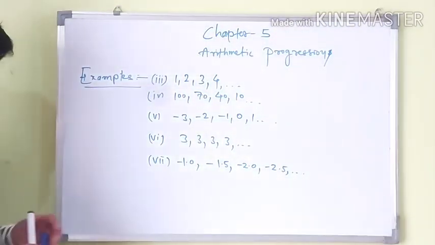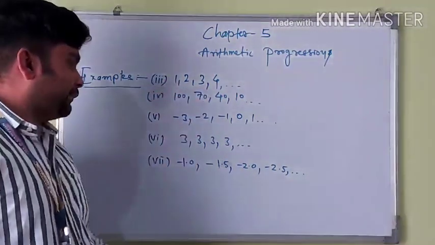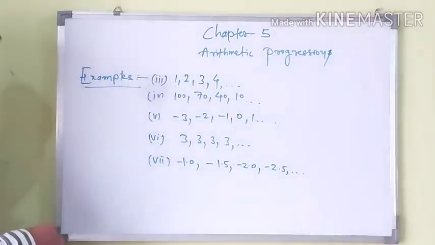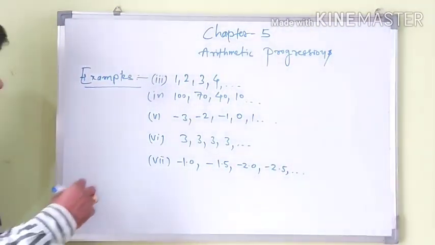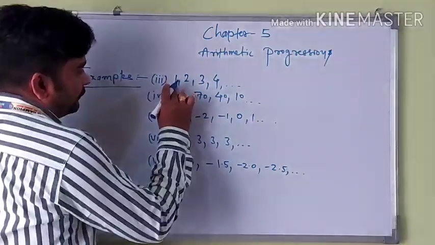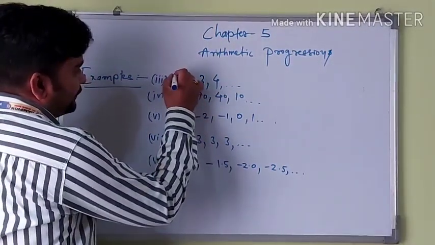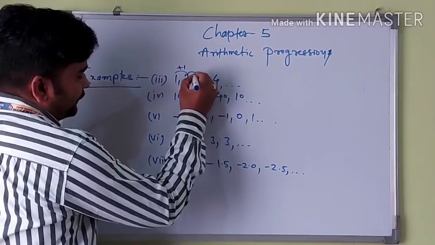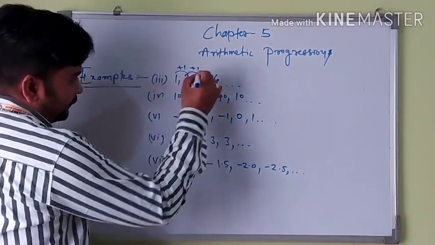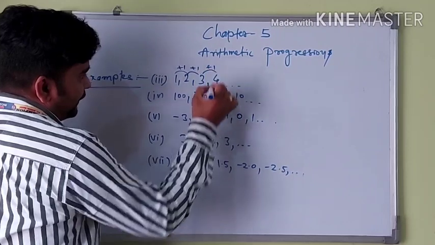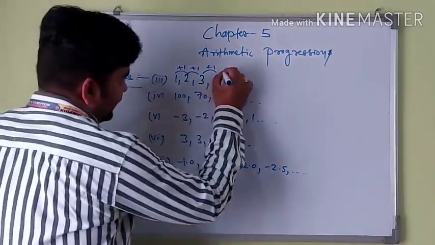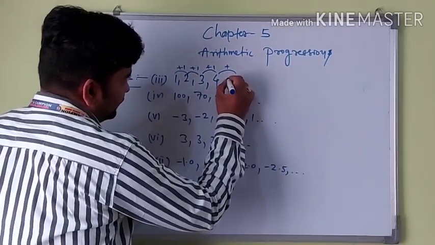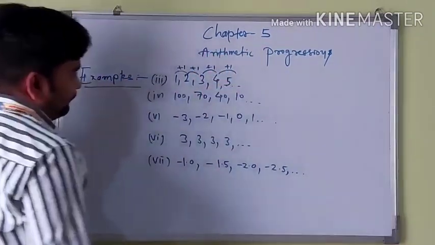Here a pattern is given, and you can observe the next one very easily. From 1 to 2 there is a plus 1, 2 to 3 is a plus 1, and 3 to 4 is a plus 1. So the next number is plus 1, that means 5.